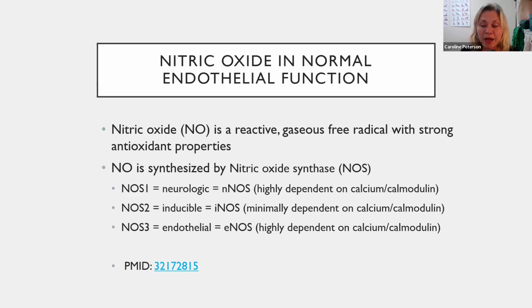So in the primary pathway for production of nitric oxide, we need the help of certain enzymes that are called nitric oxide synthase. Nitric oxide synthase has three different forms: the neurologic form, the inducible form, and the endothelial form. The endothelial form and the neurologic form are thought of as being primarily anti-inflammatory, while the inducible form is thought of as being inflammatory.